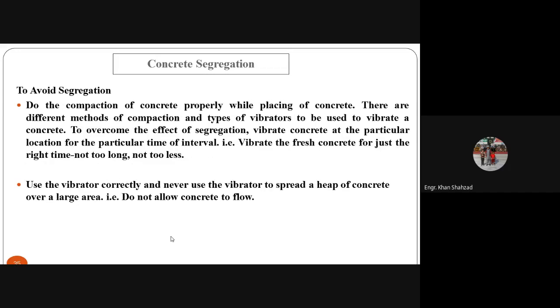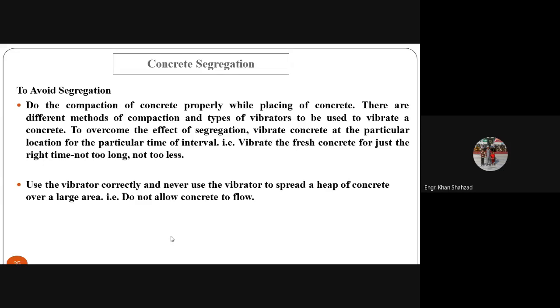How to avoid segregation? Do the compaction of the concrete properly while placing the concrete. When you are handling the concrete, when you are placing the concrete, try to compact it properly. There are different methods of compaction and types of vibrators to be used to vibrate concrete.